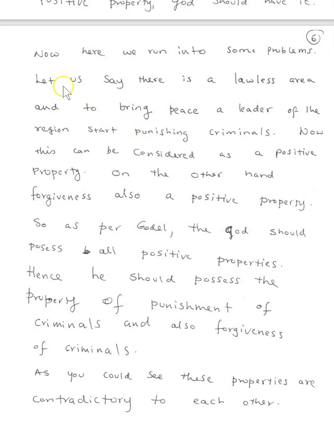Now here we run into some problems. I looked at an example, I was thinking about it. Let us say there is a lawless area, and to bring peace, a leader of the area starts punishing criminals. That can be considered a positive property, because you need peace. On the other hand, forgiveness is also a positive property.